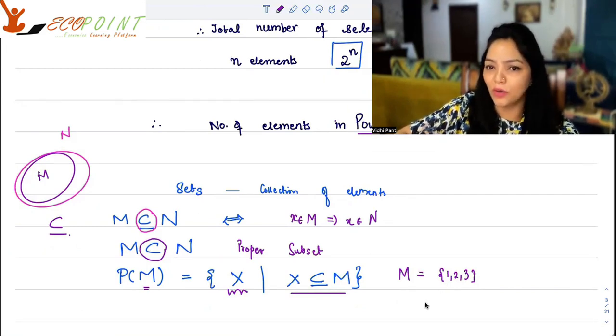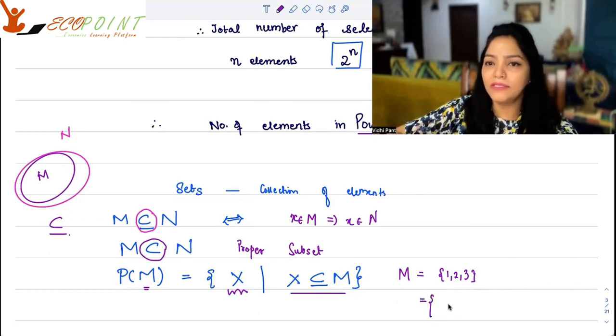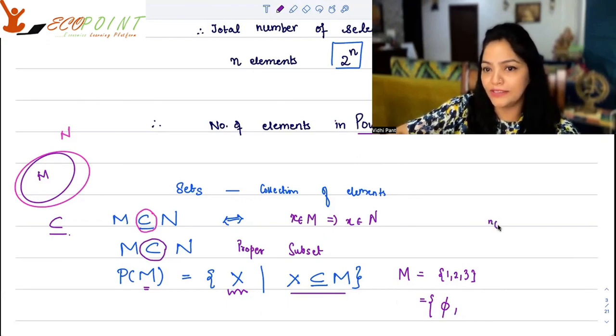What is the power set of M? Power set would mean that I am selecting nothing out of this set. Nothing selected means an empty set, which is phi. Phi is a set which contains no elements. So phi is in this. This is your nC0. With nC0 selection, zero selection, you get phi.